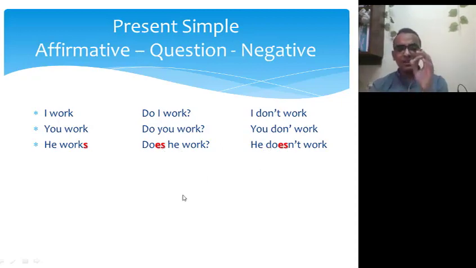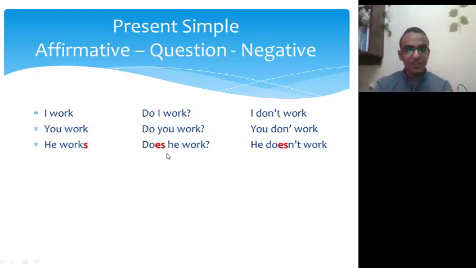Here we have a very important thing. In the question and negative form, we put the verb in infinitive. What do I mean by that? Here, he works. When I change this sentence into a question or a negative form, I put the verb without any adds. Here, work, and here is works. So in the affirmative, it's okay. I add s or es or ies. But in the negative or the question, I have to put the verb in the infinitive without any adds.